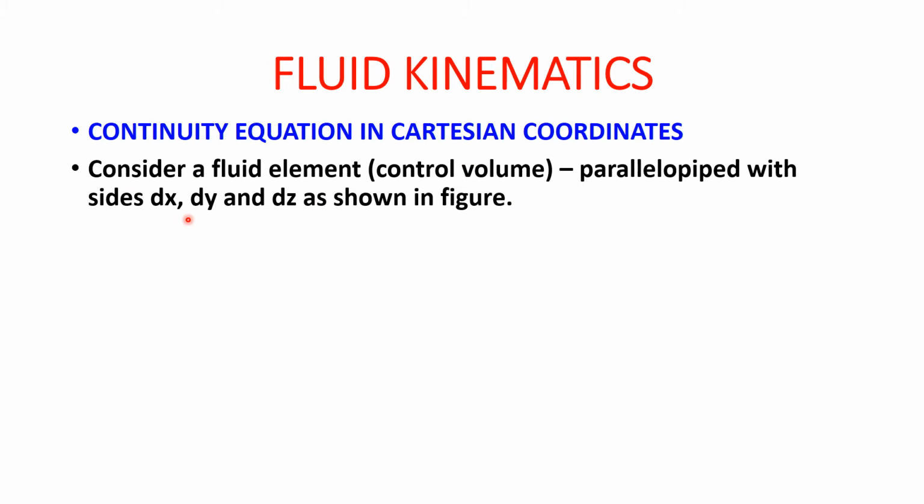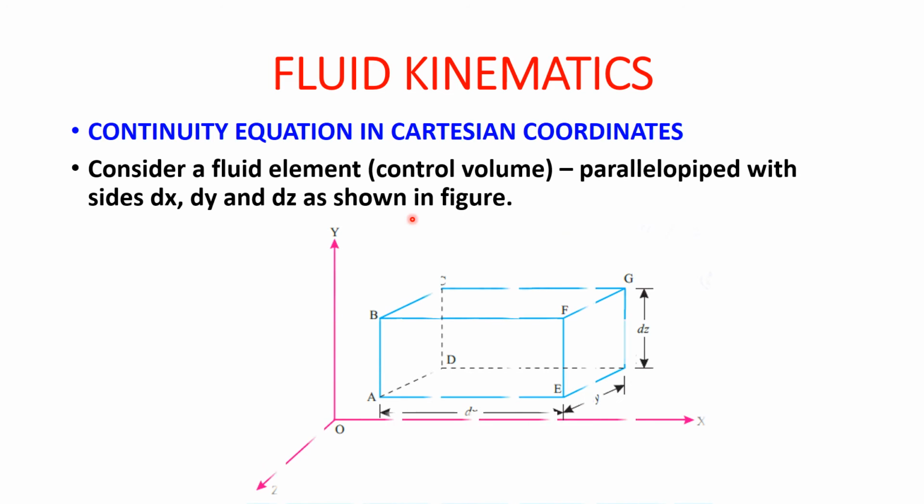Consider a fluid element that is known as a control volume, means it is a parallelopiped with sides dx, dy and dz as shown in the figure. So this blue color parallelopiped is there and it is there in all the three axes, that is x, y and z axis. So now with the help of this we are going to determine these values.